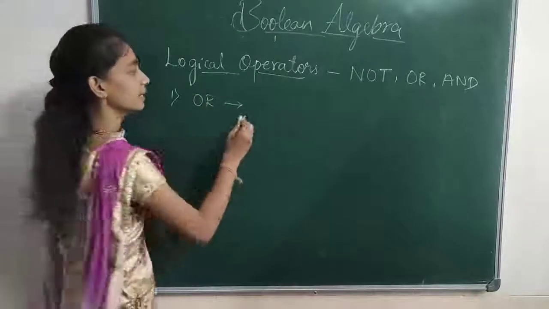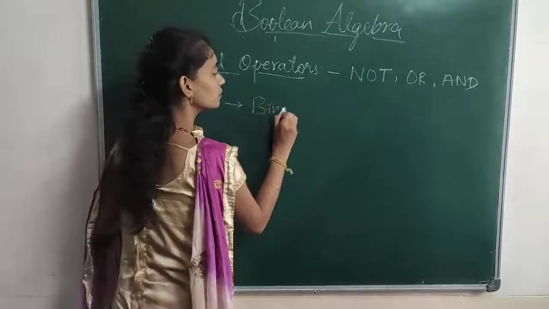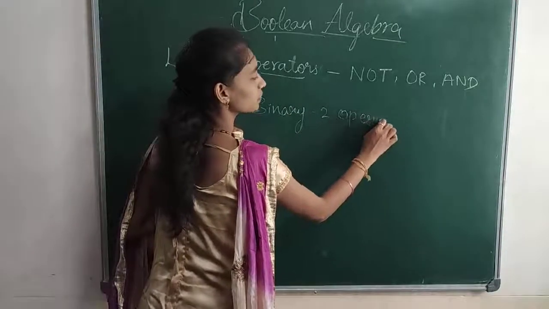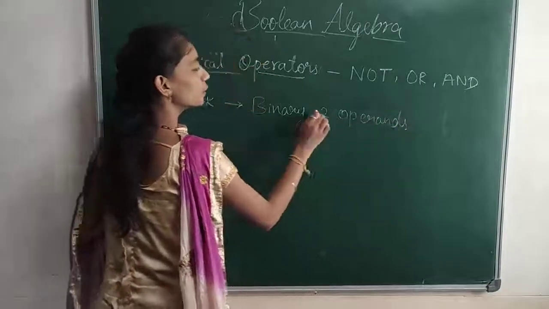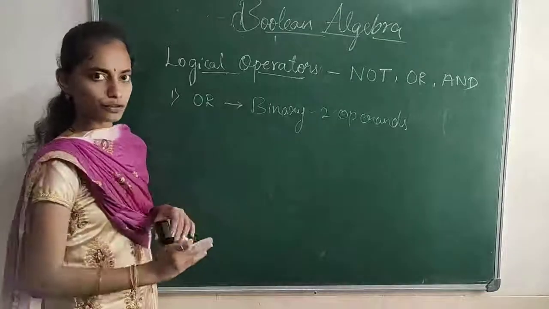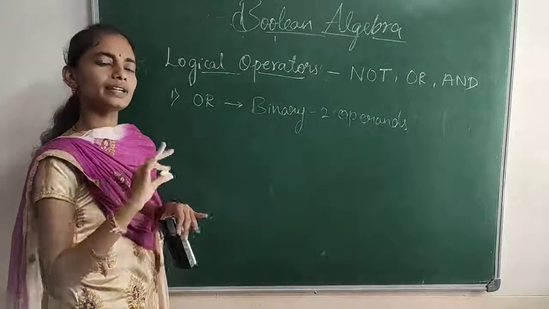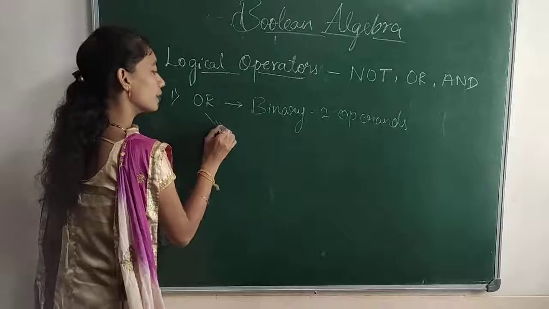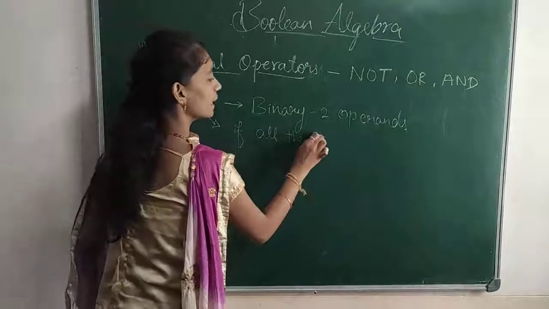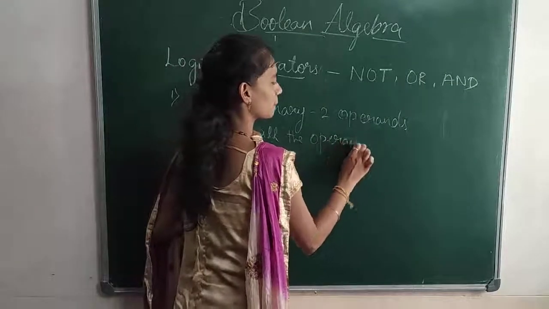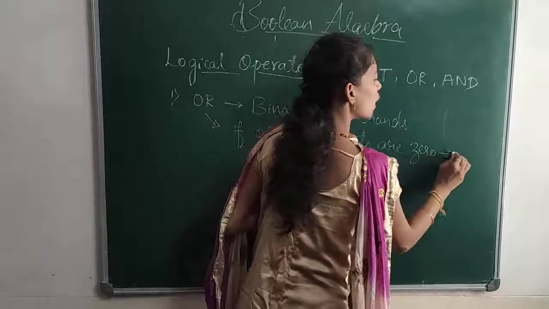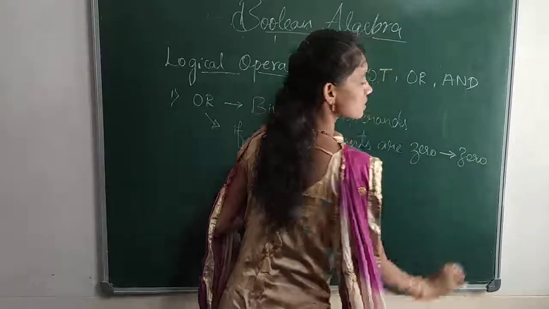This OR operator is a binary operator. Binary means two operands; it uses two operands. Now how is it performed? NOT operator means complement. OR operator means if all the operands are 0, the output will be 0 only.